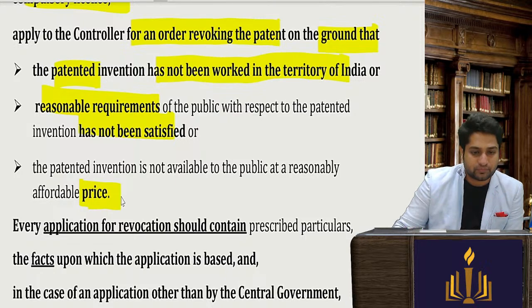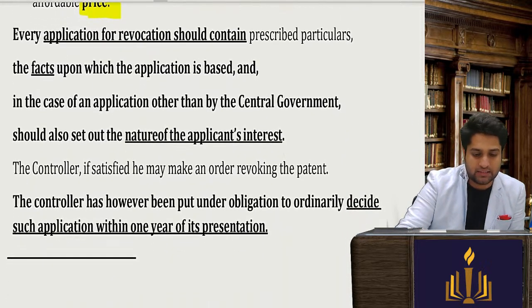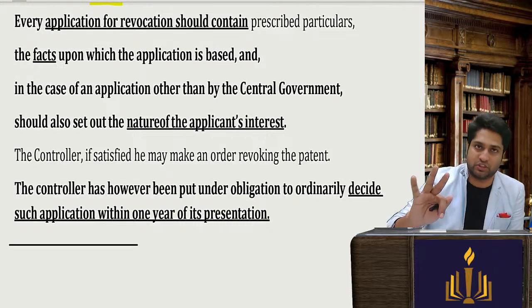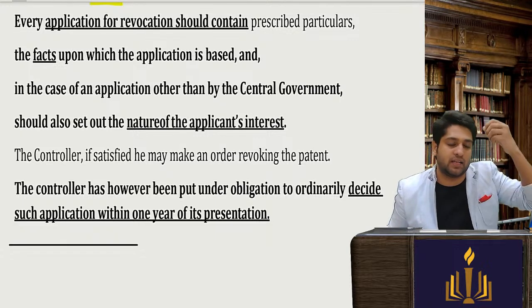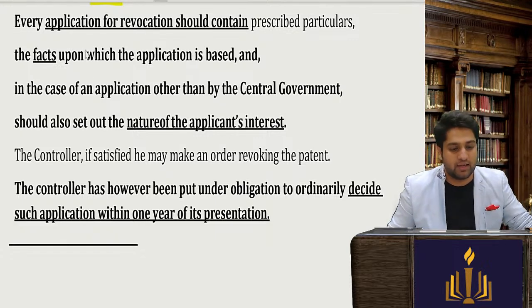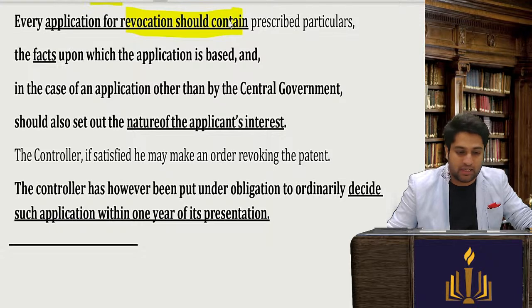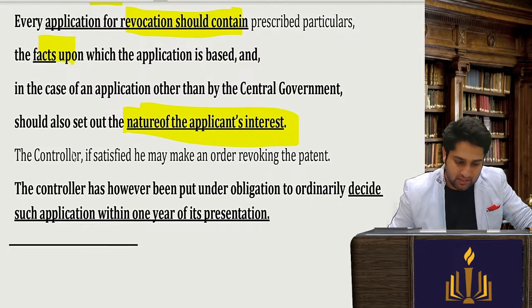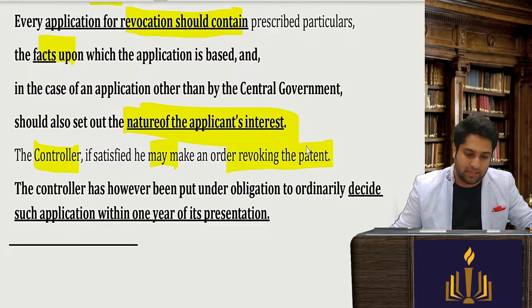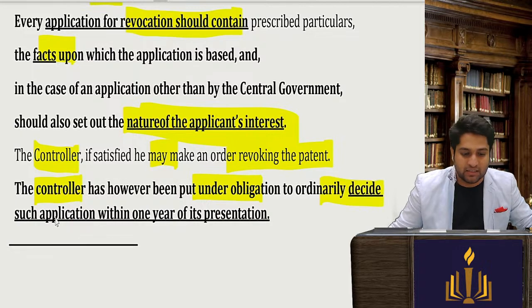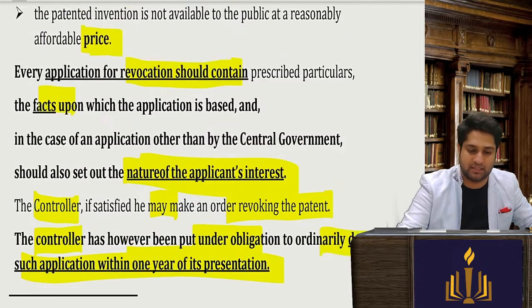So let's read. If these three conditions are there and a compulsory license was granted, still it is not being worked, it should be revoked. Every application for revocation should contain the facts, and in case of an application other than by the central government, you should give the nature of the applicant's interest. The controller, if satisfied, will make an order for revoking the patent. The controller is, however, under the obligation to decide such application within 1 year of its presentation.